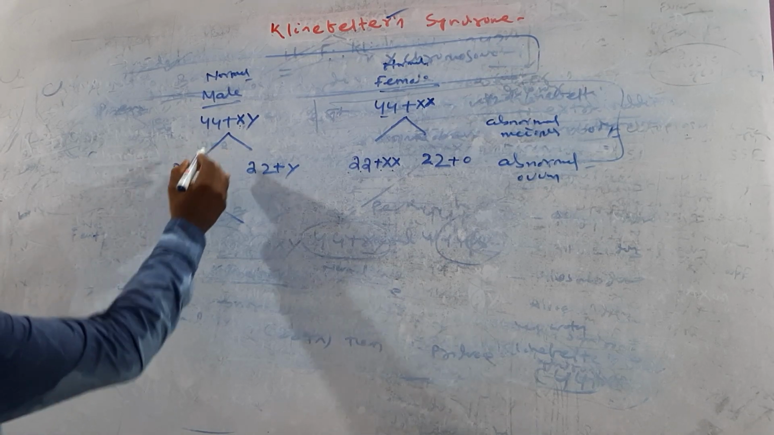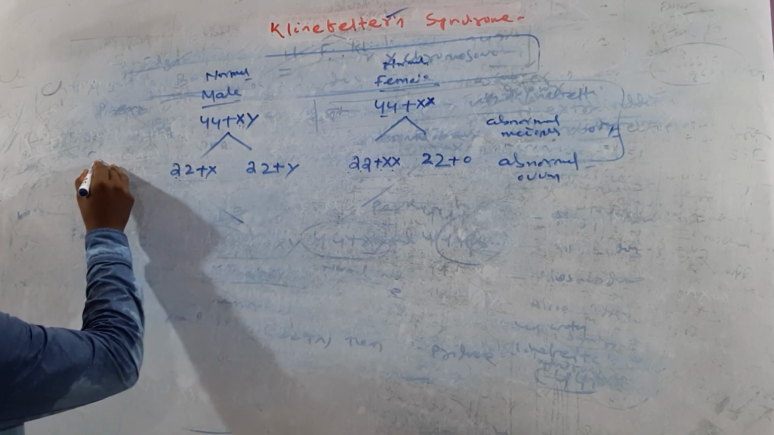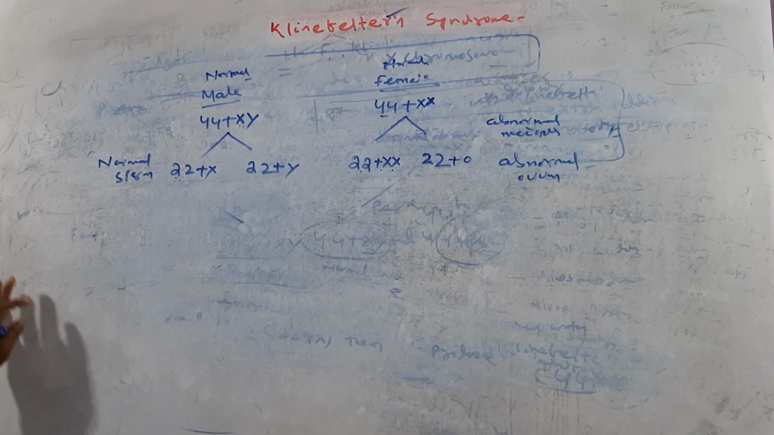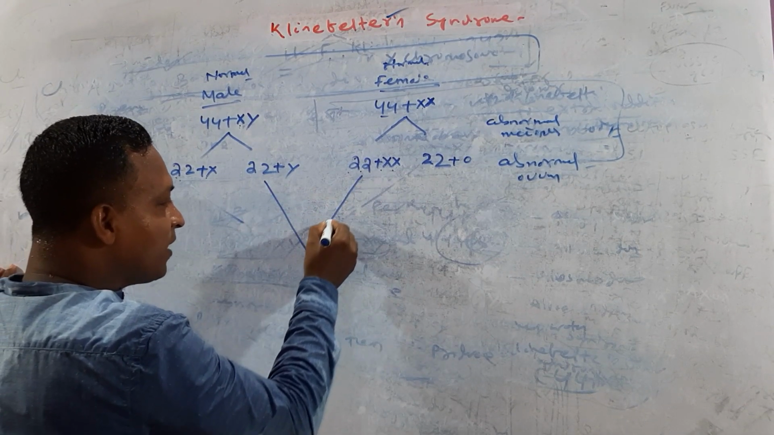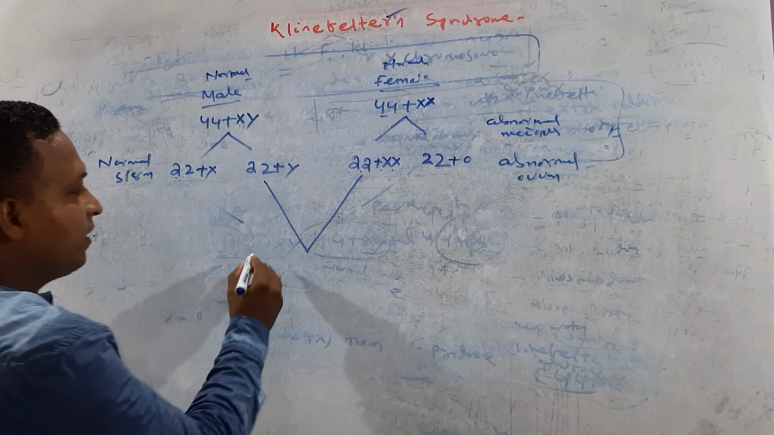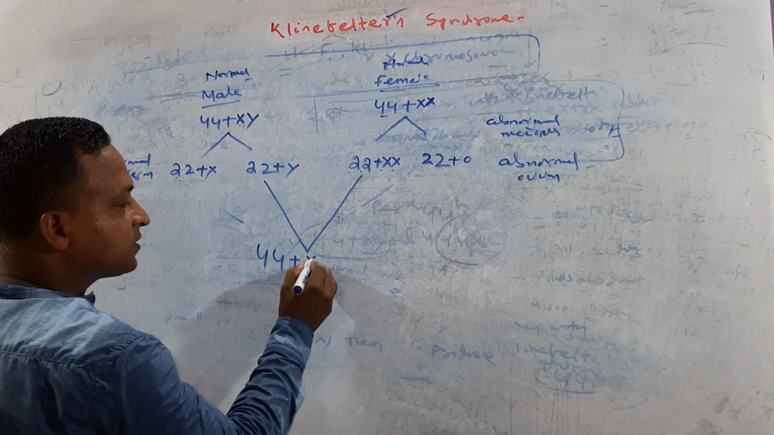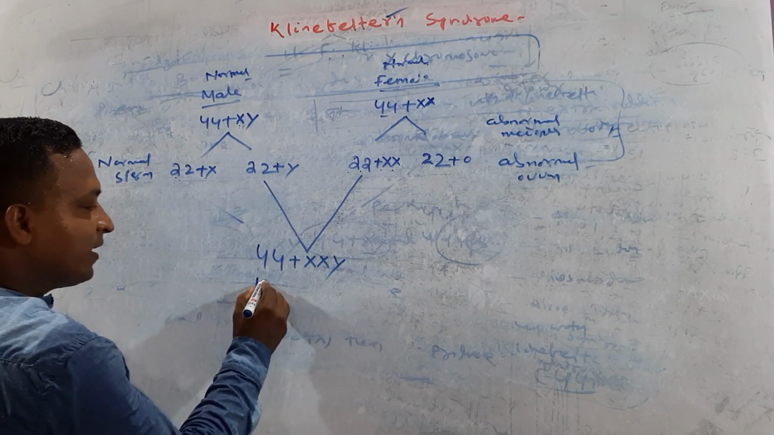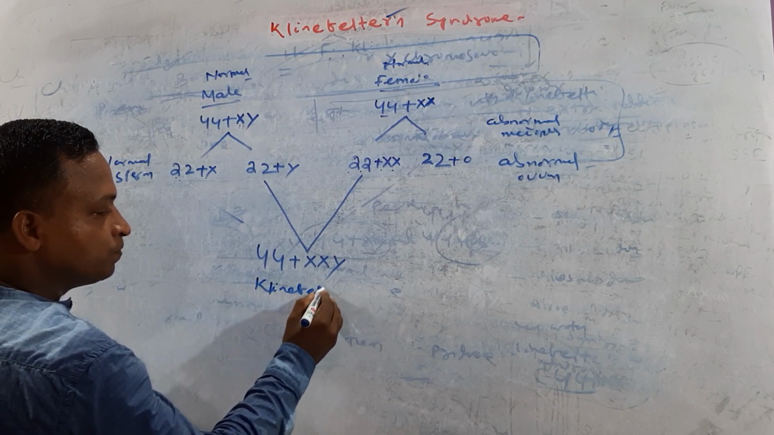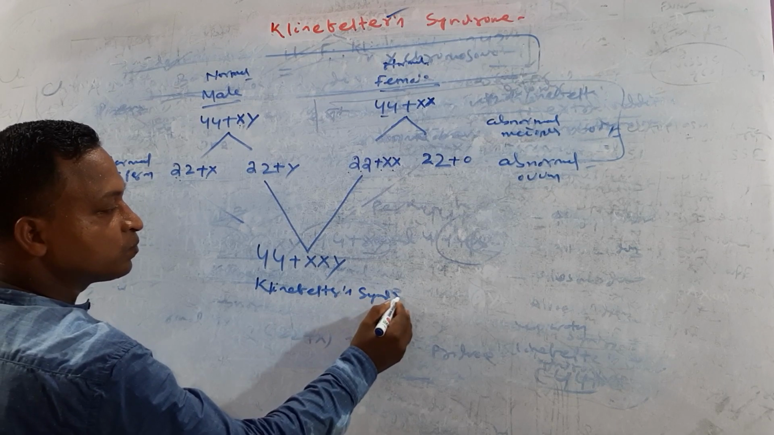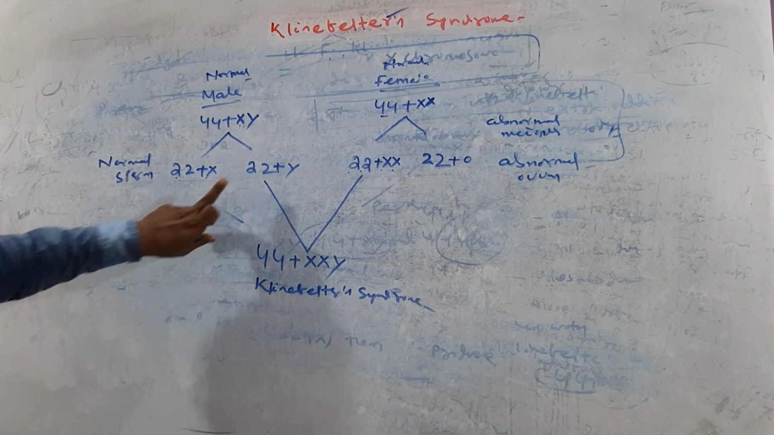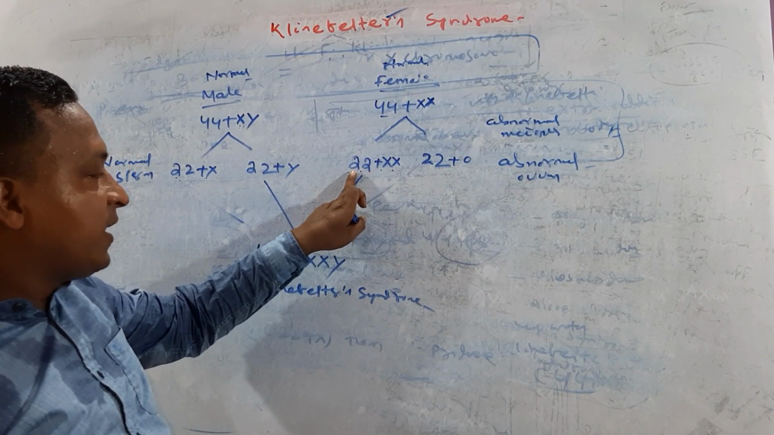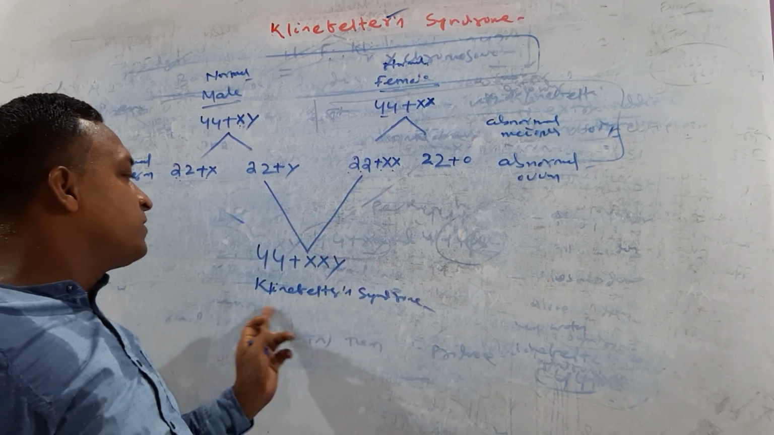So we can call that 23, 23, normal sperm. Okay, try to guess: when this one sperm and this one ovum combine, we get 44 plus XXY. We can call that Klinefelter syndrome. When a normal sperm, 22 plus Y, combines with which ovum? Abnormal ovum, that is 22 plus XX, then it produces Klinefelter syndrome.